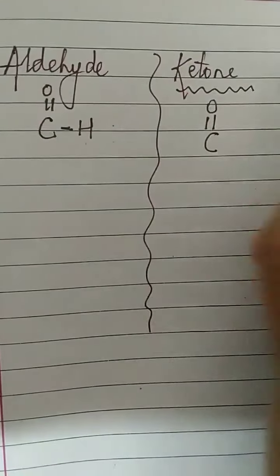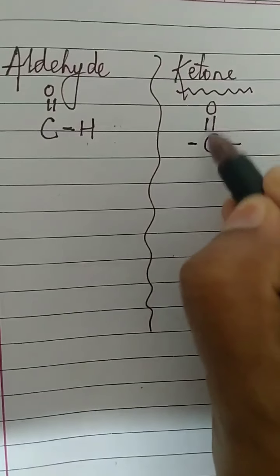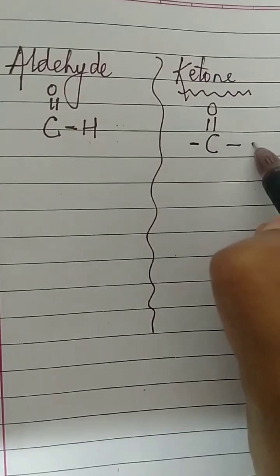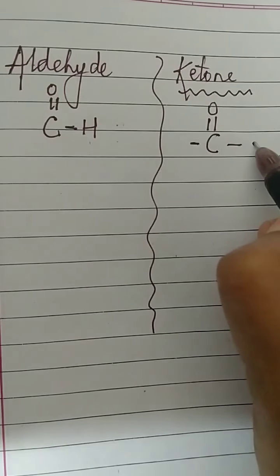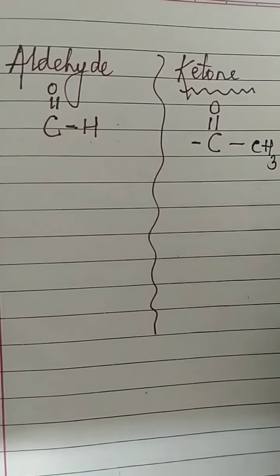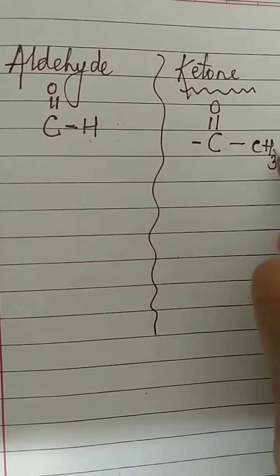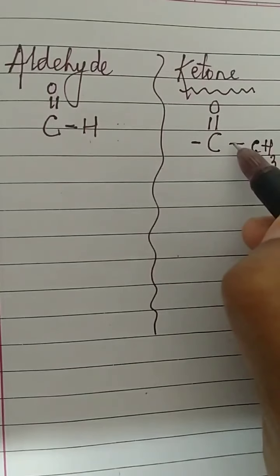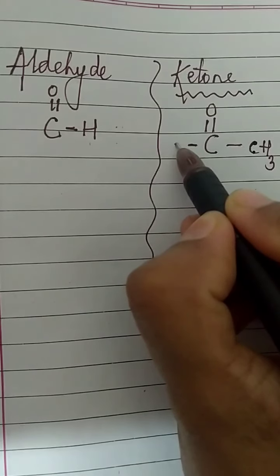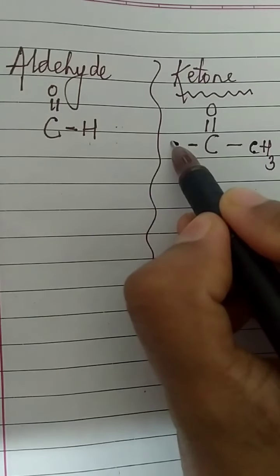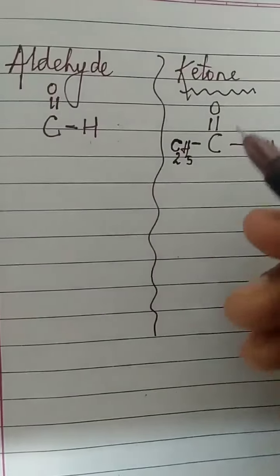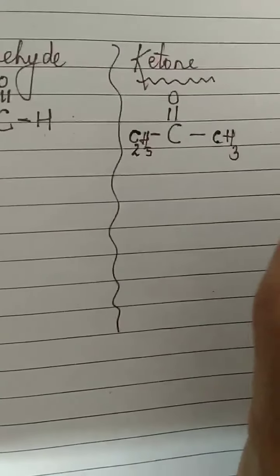Whereas for ketone, for the other two valencies, 2 already satisfied, 3, 4, there will be a separate chain. There will never be a single H. You will never find a single H there. It can either be CH3. This is satisfied. This carbon has 3 here and 1. Now this carbon has 1, 2, 3 and 1 more required. But we will never put H there. For the time being, I'll take it as C2H5. So what will be the name of this compound?